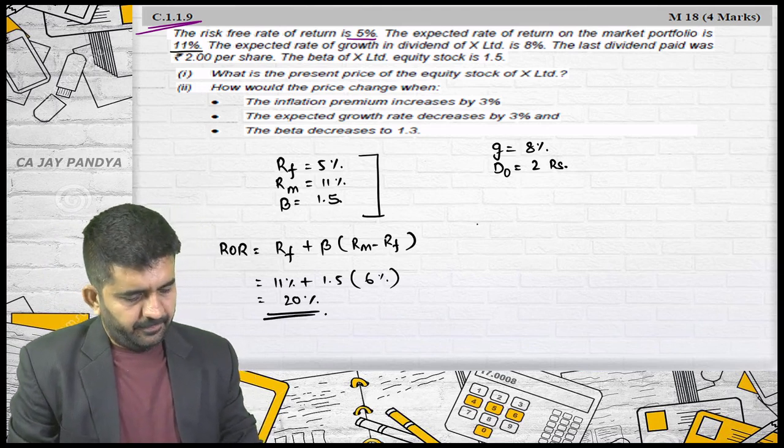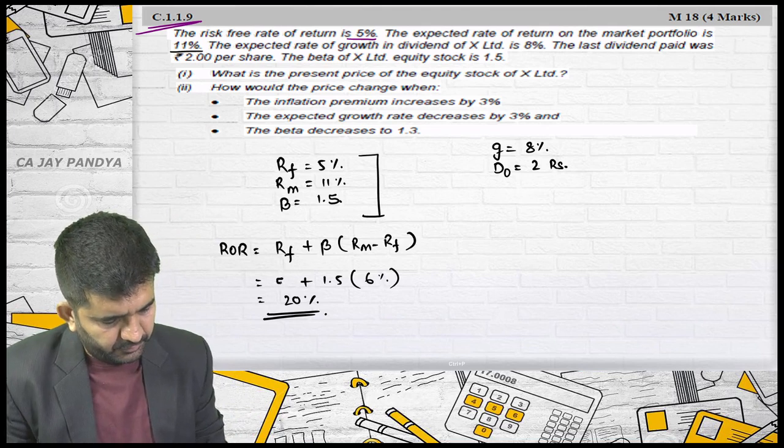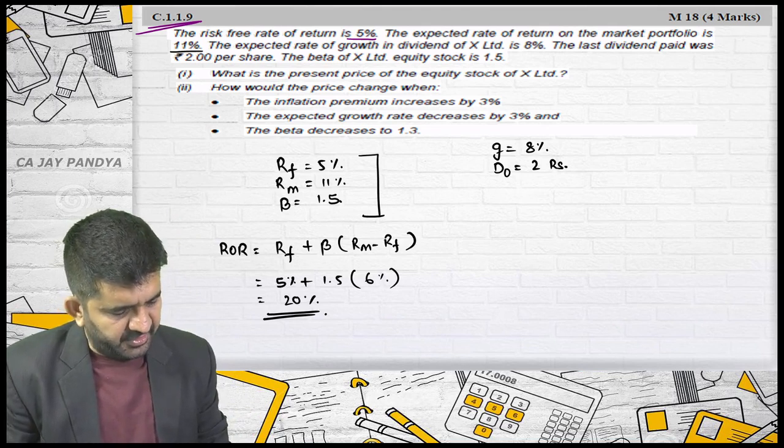Sir, RF is 5%. Sorry. Thank you. This is 5%, 9, 5, 14.